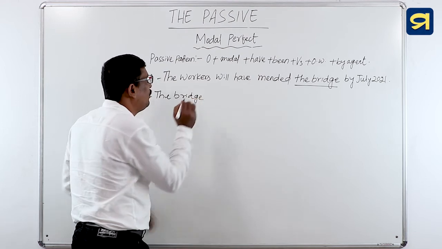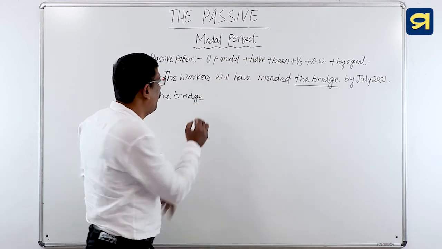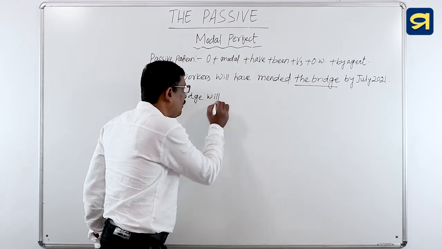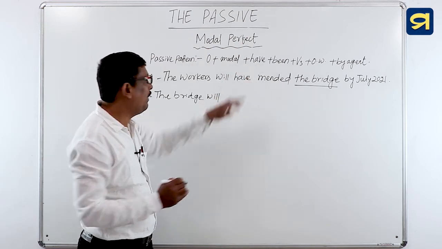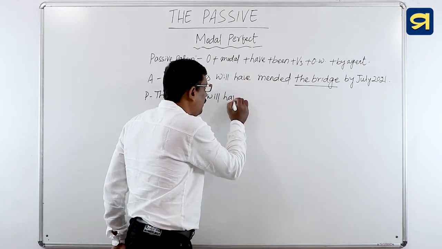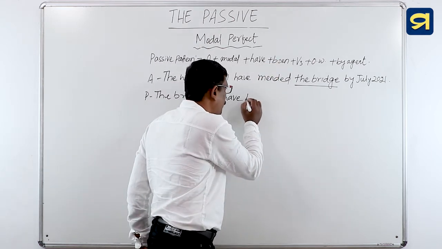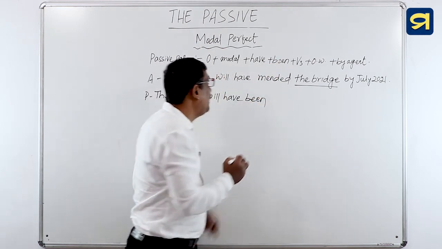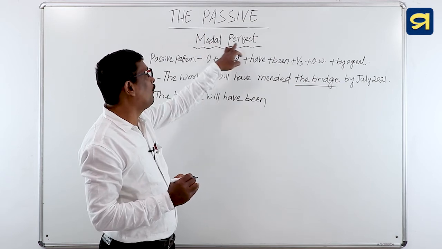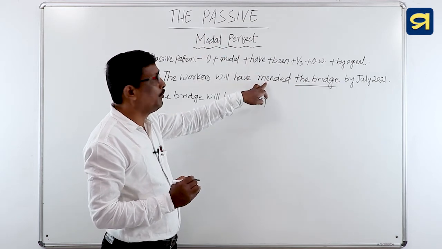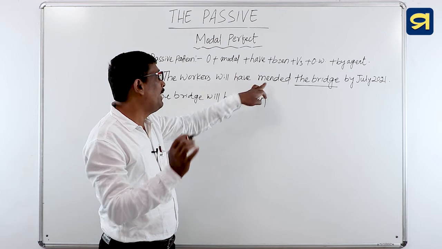Bridge. And which is the modal verb here? Will. So will is used. Will followed by what? Have. Then we will use have there. And have followed by what? Been. Then we will use been. And as it is in the modal perfect tense, past participle form of the verb is given, mended.